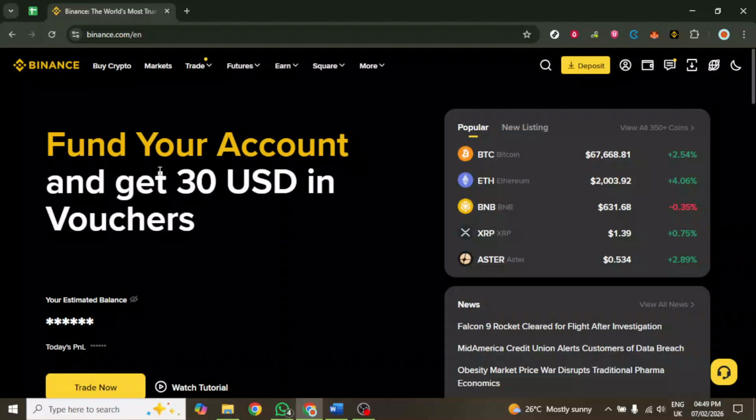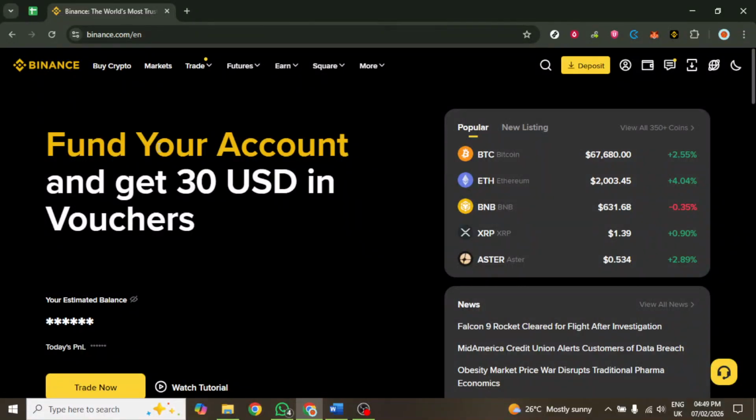In this video, you'll learn how to buy and sell cryptocurrency using mobile money on Binance. By the end of this guide, you will have a clear understanding of the steps involved in executing these transactions safely and efficiently. To begin, navigate to the Binance website and log into your account.